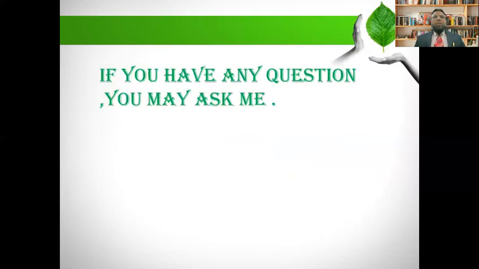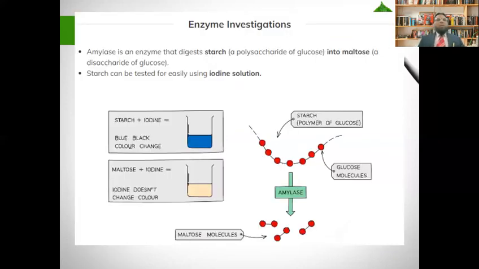Now in my enzyme investigation, this is the last slide. Sometimes this type of question is given in the paper, that you can see here. Amylase is an enzyme that digests starch, which is a polysaccharide of glucose, into maltose, a disaccharide of glucose.